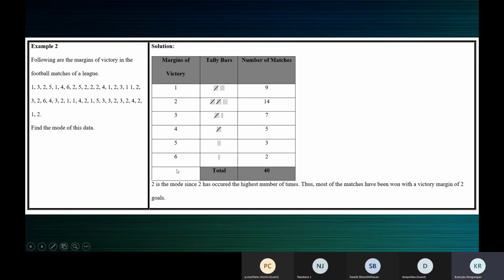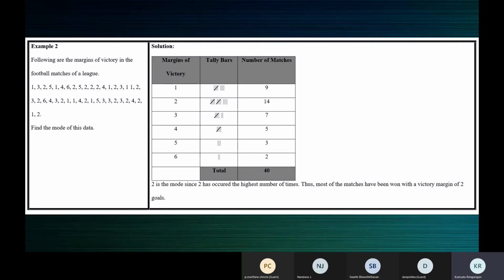All right. And the question is find the mode. So 2 is the mode because it happens 14 times. 2 is the mode because 2 has occurred the highest number of times. So the meaning is in most of the matches, they have won with a victory margin of 2 goals. The mode is 2. Why is the mode 2? Because it has the highest frequency, because it happens the most number of times. So the mode is 2.